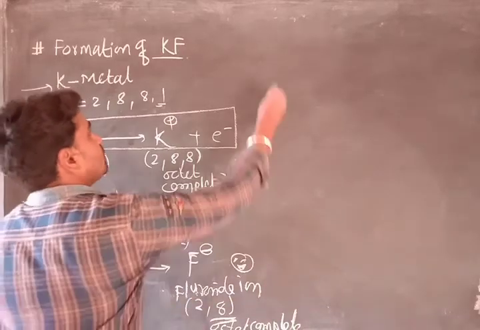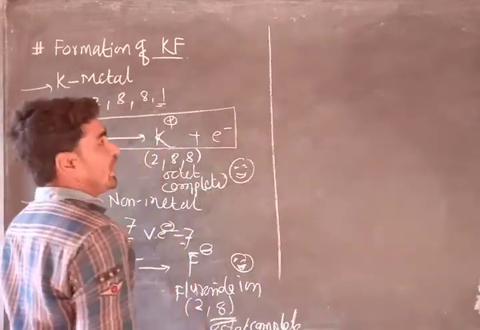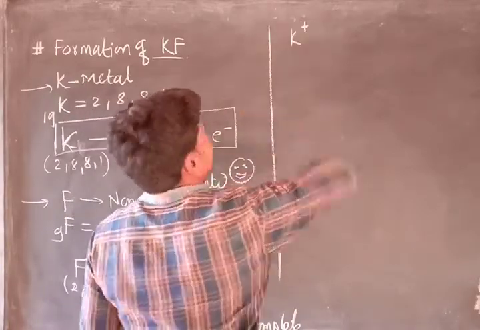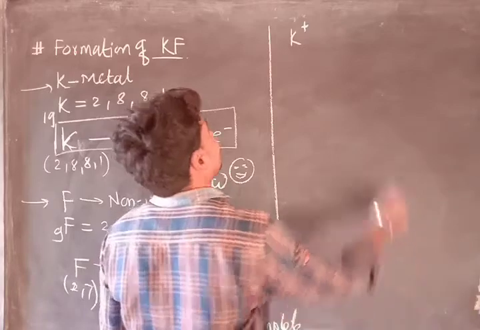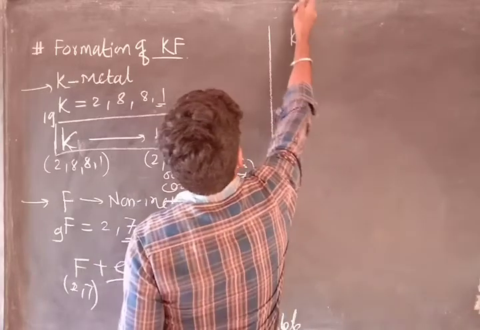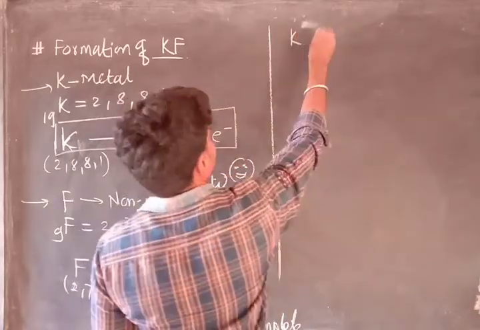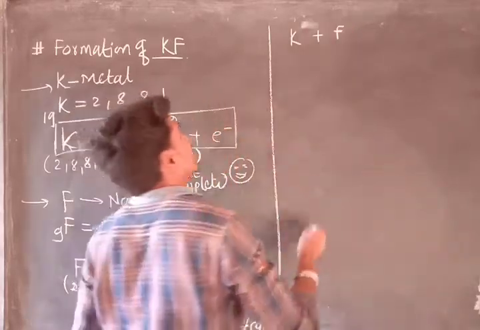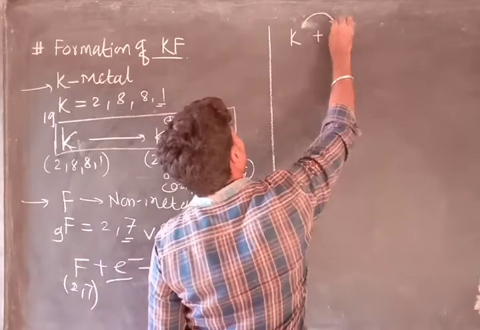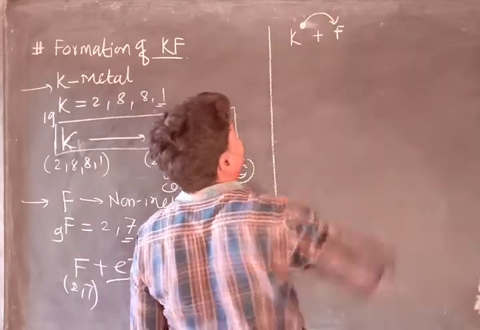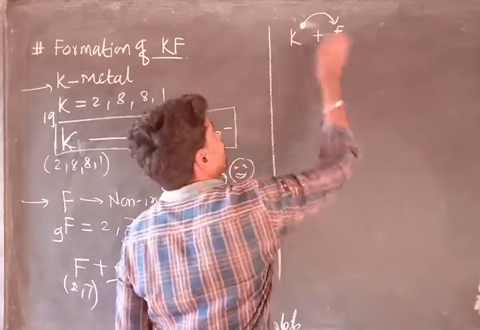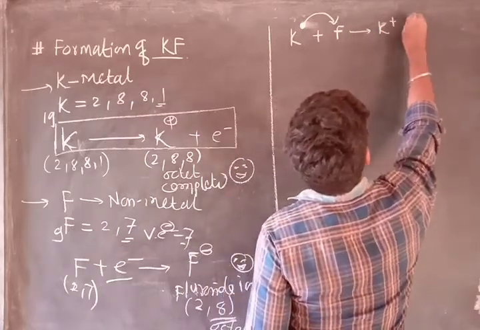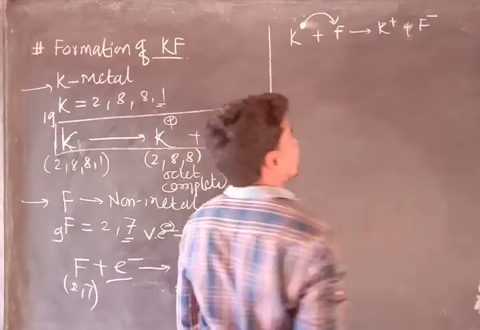So now we have potassium positively charged. Simply consider here the potassium atom and here a fluorine atom, they are going to react with each other. Potassium will give its one electron to the fluorine to form a K plus and F minus ion.